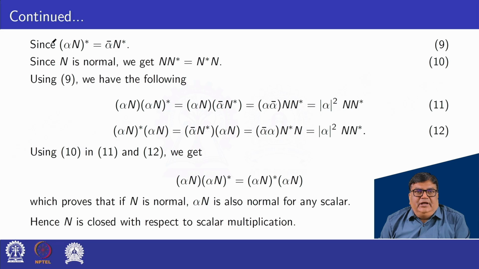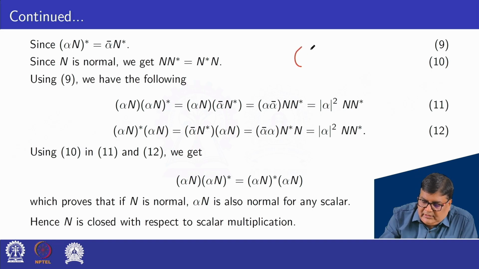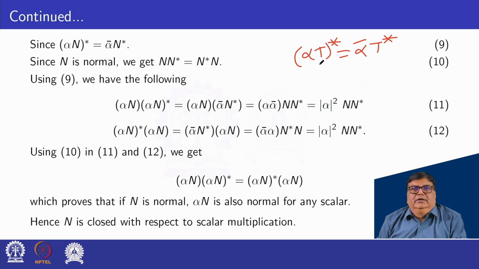Since the adjoint of alpha N equals alpha bar N star, because the adjoint of alpha T equals alpha bar T star, as per this definition we can write the adjoint of alpha N is equal to alpha bar N star.